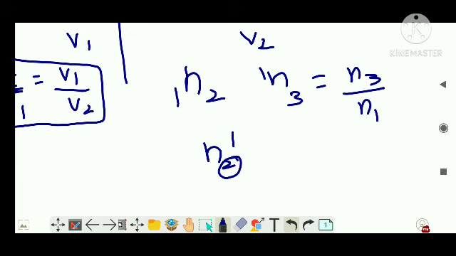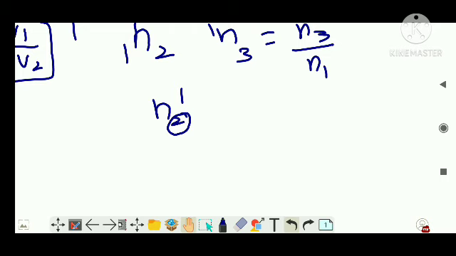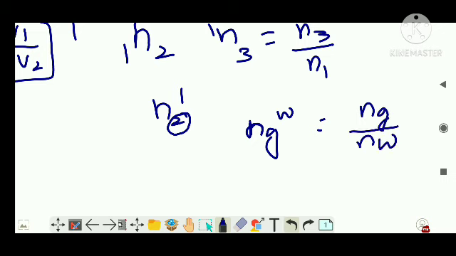Similarly, if someone writes n_gw, that means the refractive index of glass with respect to water, which can also be written as ng by nw. This is the format of writing the refractive index between two mediums.